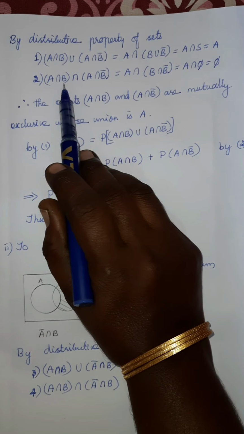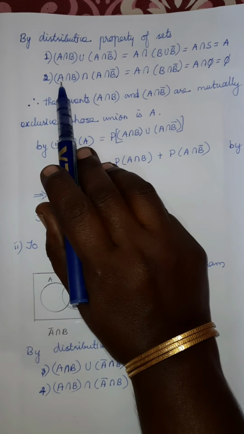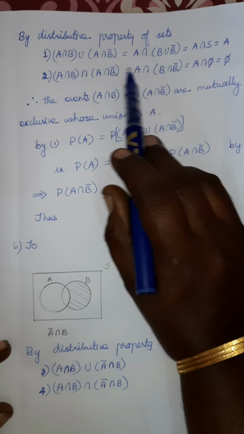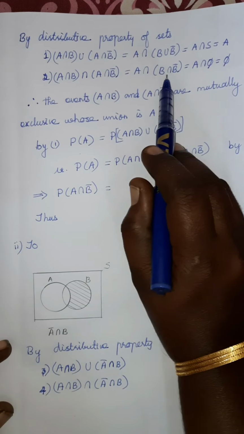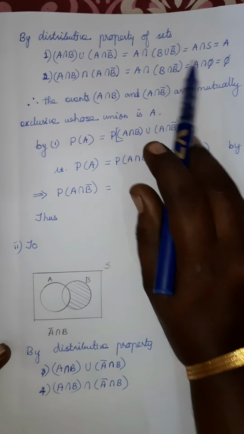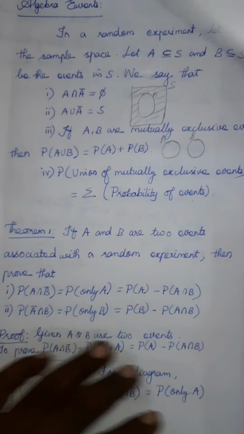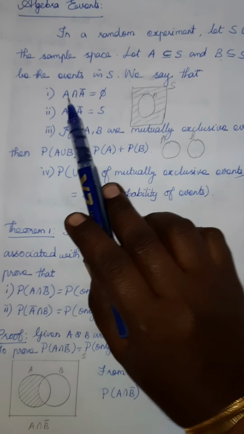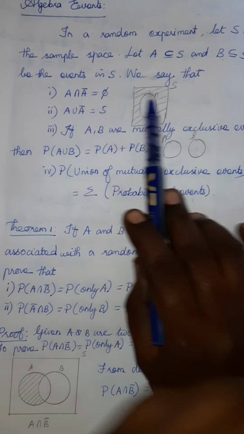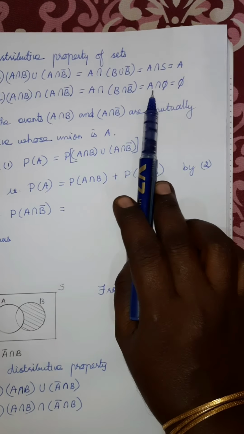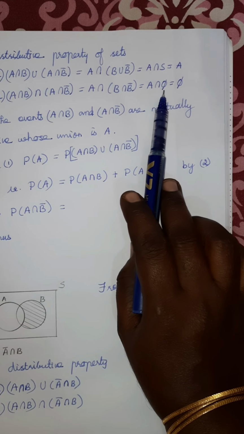Okay, here both operations are intersection. So the common A intersection we can take outside: A intersection, the remaining B intersection B bar. Okay, that also we learned. B intersection B bar, there is no common element. B and B bar, that is A and A bar, have no common element, that is the empty set. The same we will write here: B intersection B bar is equal to empty set.